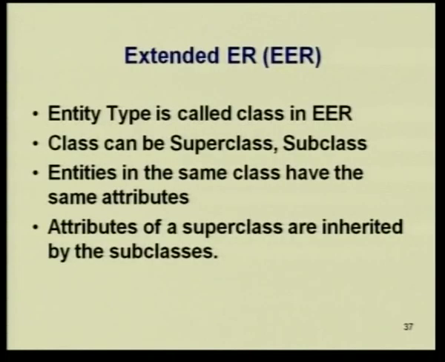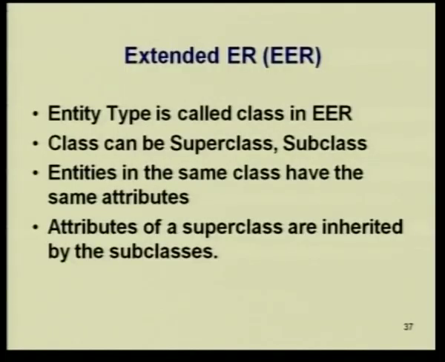So, you have another model which is called the EER or the extended ER model, and in this the entity type is called the class, and once you call it a class, the entity type can have superclass and subclass. So, in this lecture, we are also going to talk about superclass and subclass.